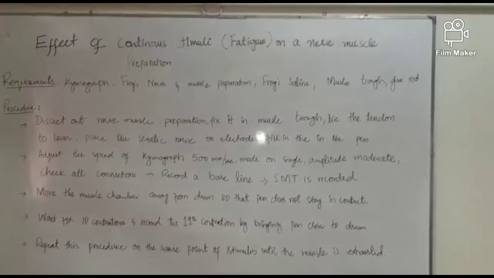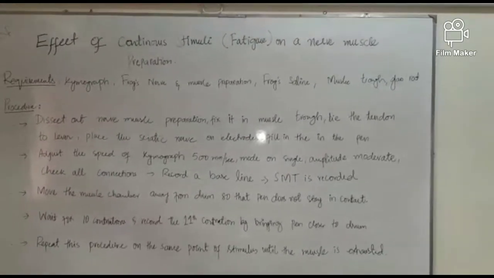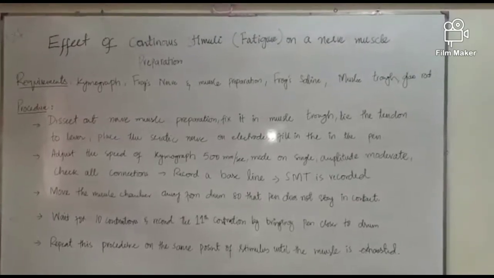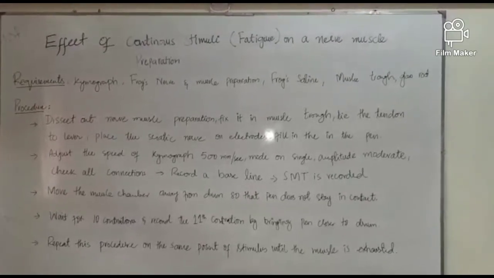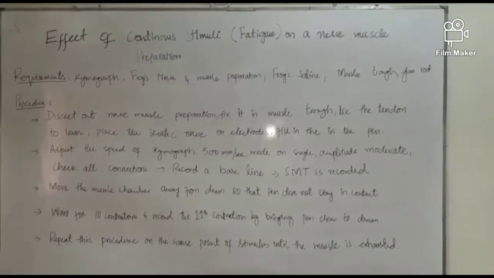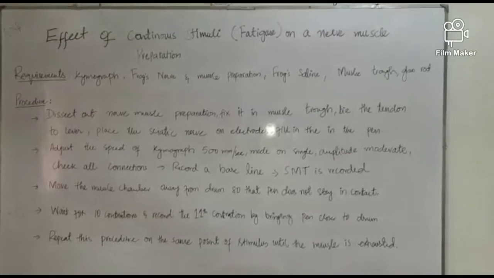Now, coming to the procedure, we will first dissect a nerve muscle preparation. The steps for the dissection are the same as were explained to you in the simple muscle twitch.